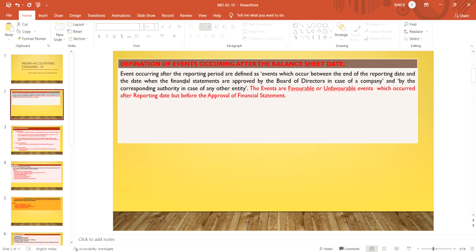So that is to be an adjusting event. It should be adjusted before finalization of accounts, even though the event occurred after the balance sheet date, because it occurred before the approval of the financial statements. The company will adjust that kind of events in their financial statements and make a proper disclosure of that.